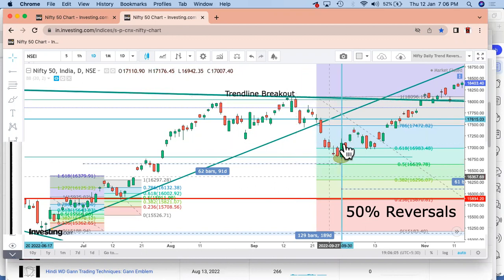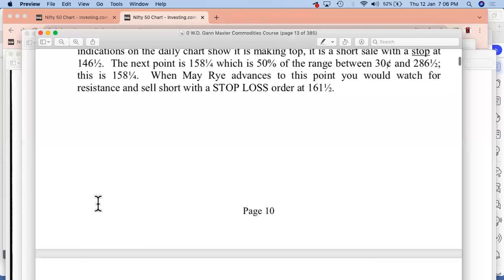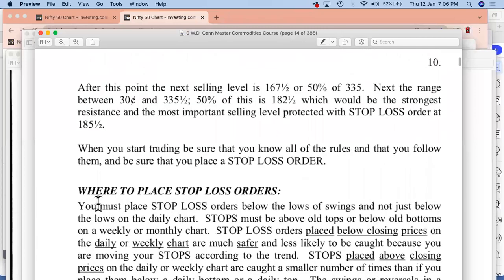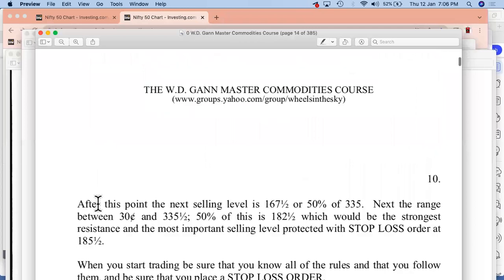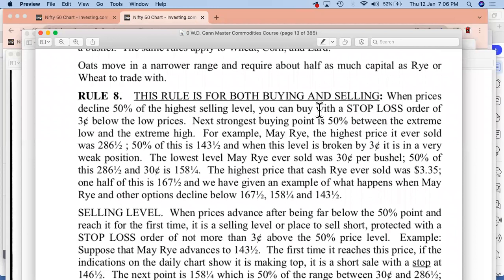Yes. And from when it comes down to the 50% level, yes, you can buy from here with a very small stop loss, which he says as 3 cents, right? So during that time, you can accordingly have a ratio for yourself for the low, right? So this is how he has given the interpretation for that, and again he has also given examples for that, right? So this is applicable for the selling levels, and this is applicable for the buying levels also, both of them together. Yes, the same thing is there, right? So he has very specifically mentioned that this rule is for both buying and selling level, right?